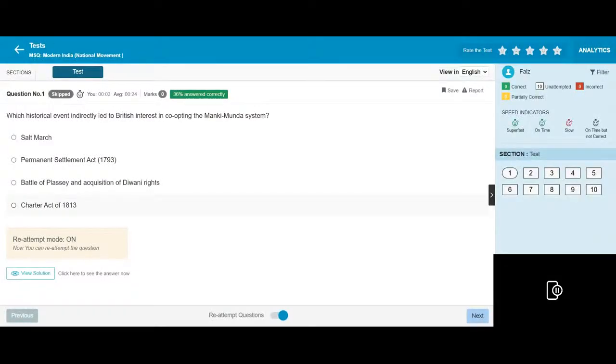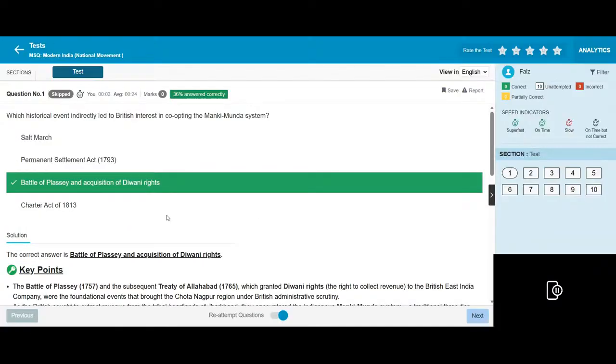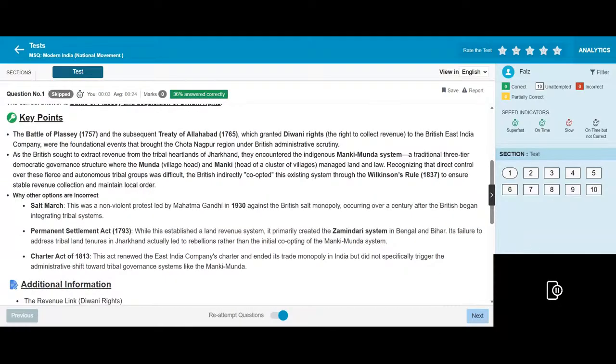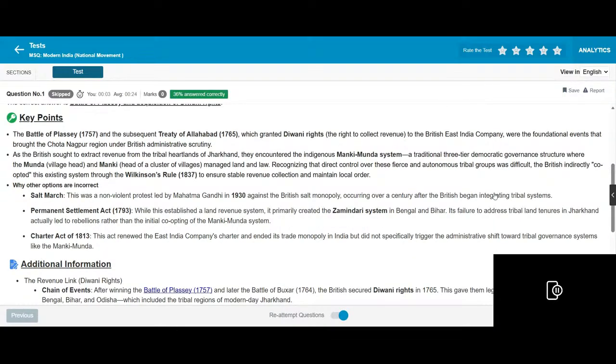Question 1. Which historical event indirectly leads to British interest in co-opting the Manki-Munda system? Battle of Plassey and acquisition of Diwani right. The Battle of Plassey 1757 and the subsequent Treaty of Allahabad 1765, which granted Diwani rights, the right to collect revenue, to the British East India Company, brought the Chota Nagpur region under British administrative scrutiny.